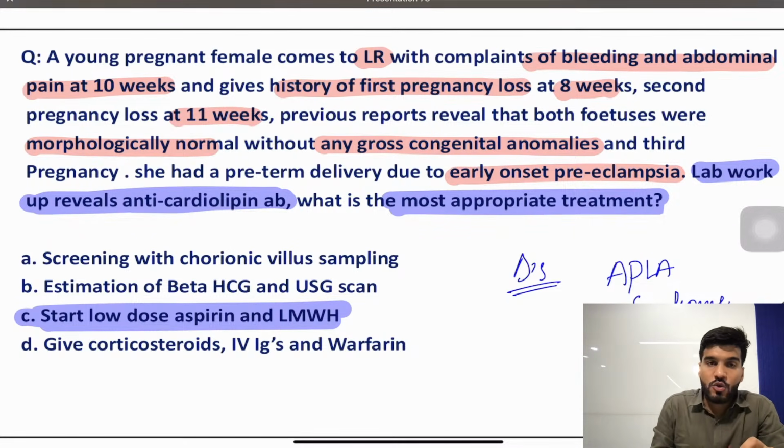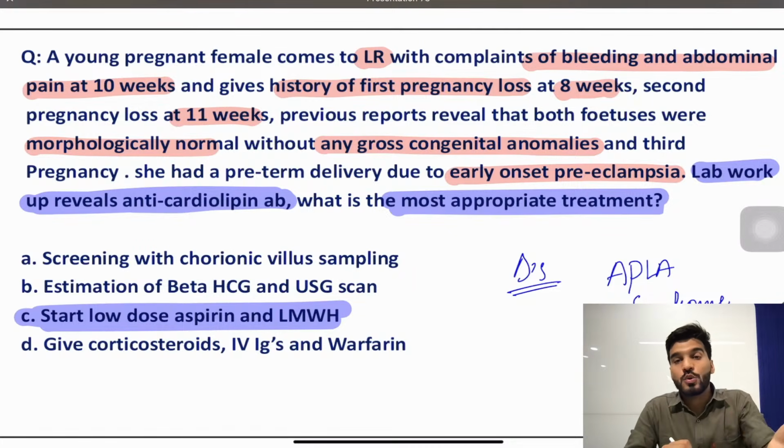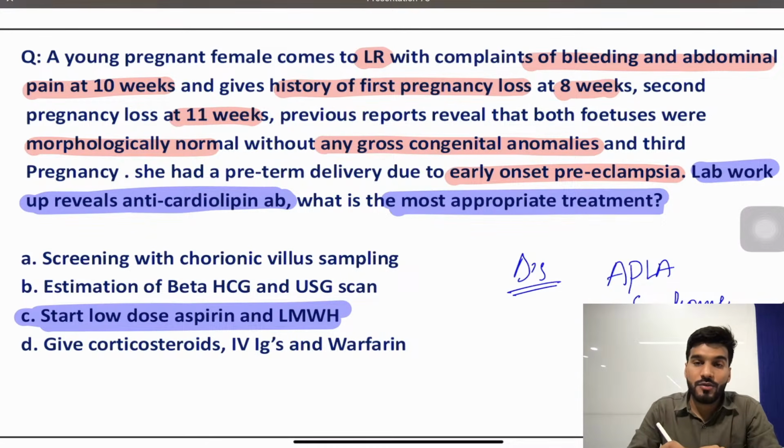Sometimes a question will also be asked with the history. They will not mention the anticardiolipin, they will just mention that a patient wants to get checked preconceptionally for recurrent pregnancy losses, and what investigation can you do? They will mention HbA1c, TSH levels, blood pressure regularly, and they will mention lupus anticoagulant.